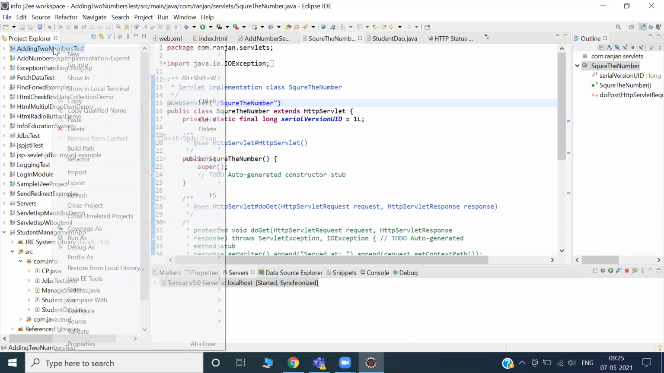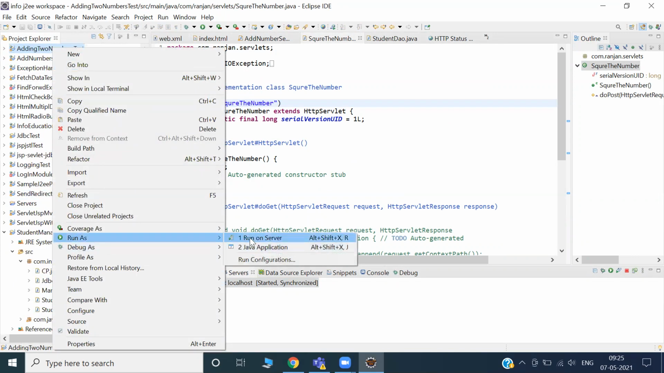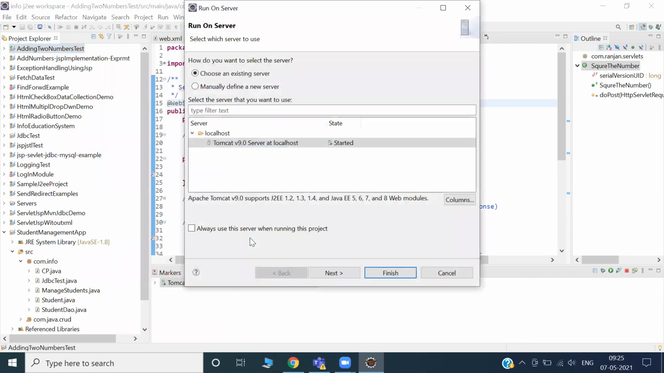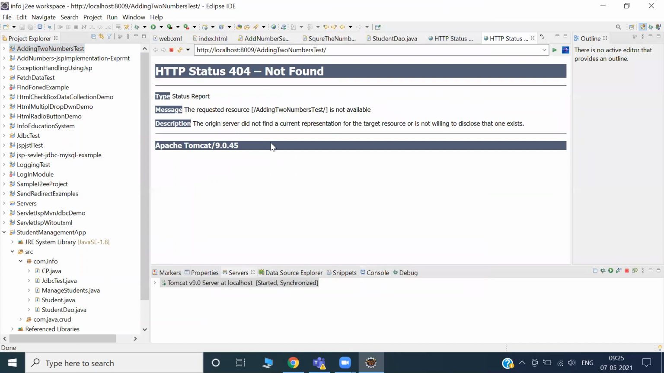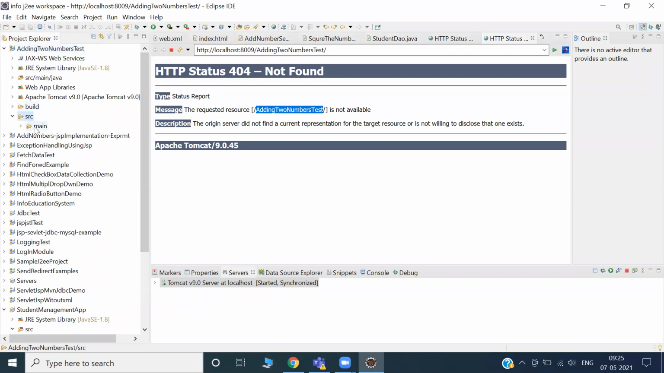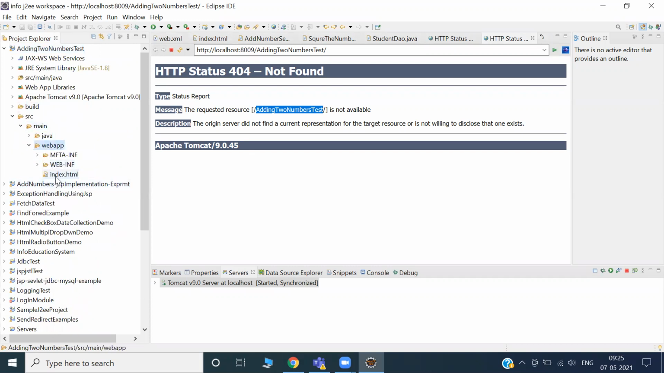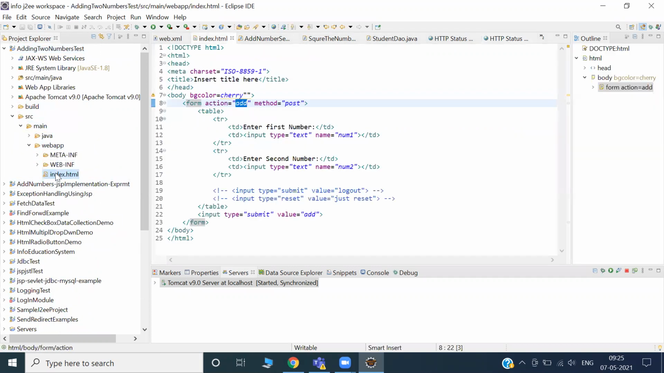Let me refresh this one. Let me restart this one. Okay, it's not finding. What is the problem? The resource add to number test is not available. Okay, index is okay. What to do? Have I done anything? Okay, that's cool.